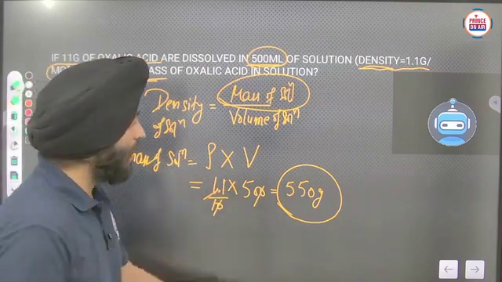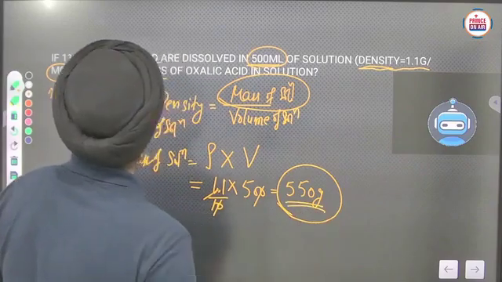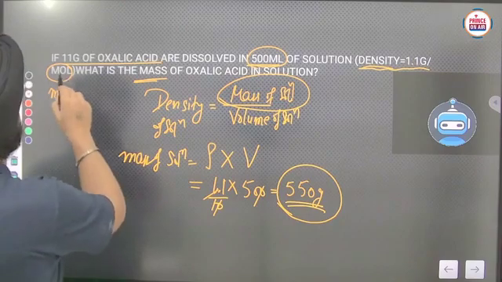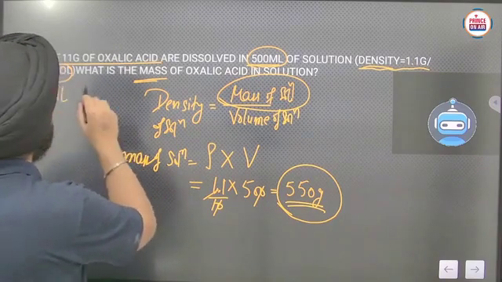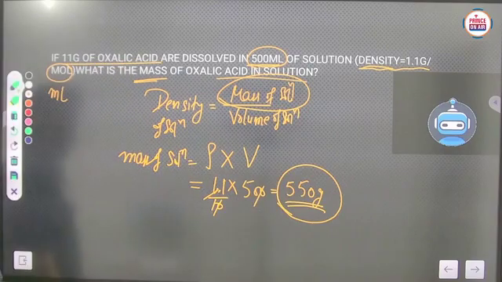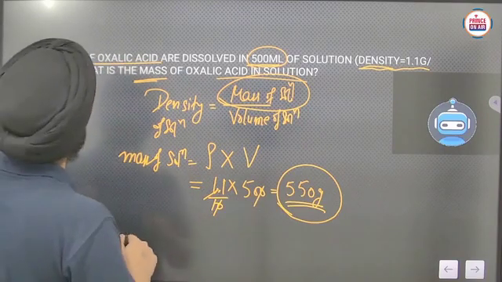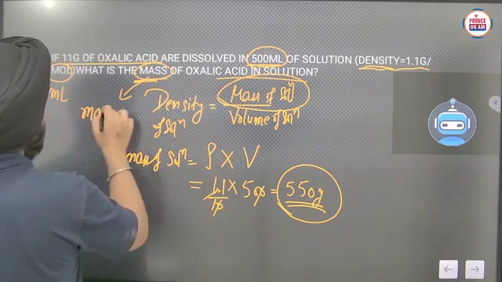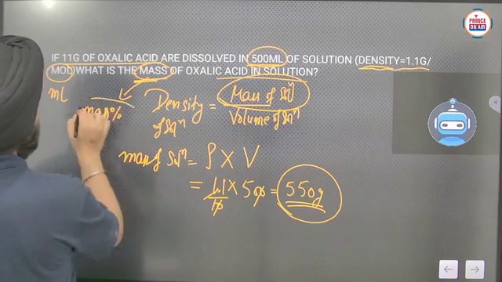We got the mass of solution here, and one more is there. I think there is, what is the mass of oxalic acid in the solution. So what they are asking, it should be mass percent. Okay, it should be mass percent, that is missing here.